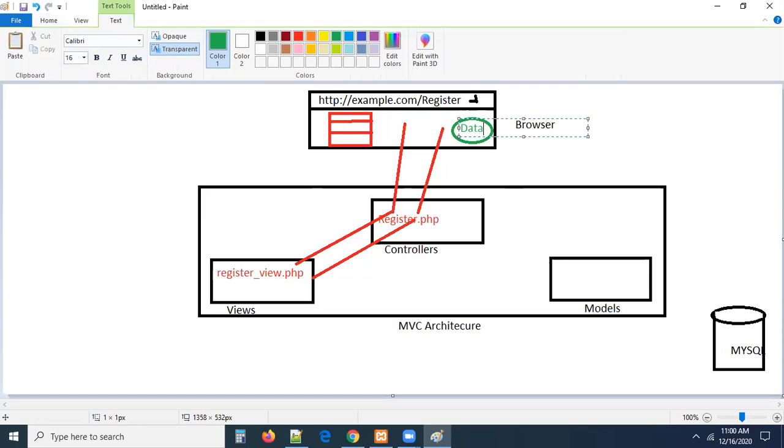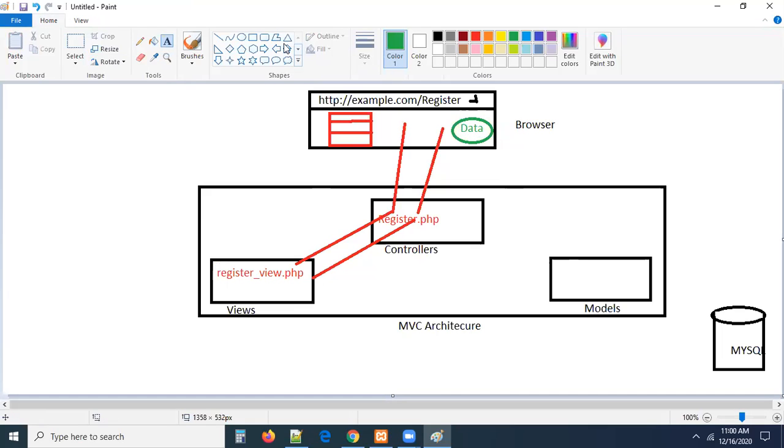Let us assume you submitted the contact form. Once you submitted the contact form, the data was here, right? This data we have to save in the database, right? Can I save this data in the database directly? Is it okay? No, it is not the correct thing.